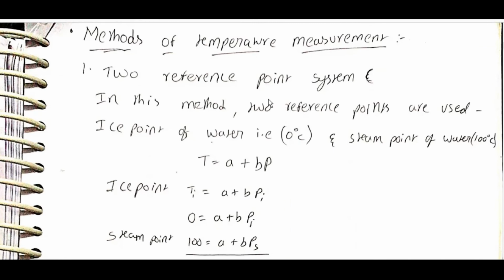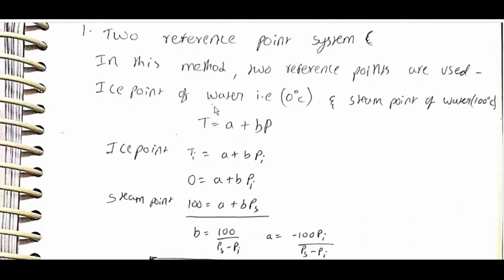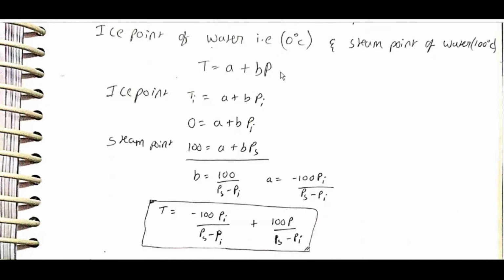Methods of temperature measurement. Two reference points system. In this method, two reference points are used: the ice point of water, that is 0 degree centigrade, and the steam point of water, 100 degree centigrade.